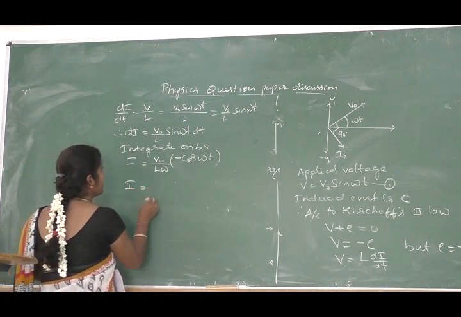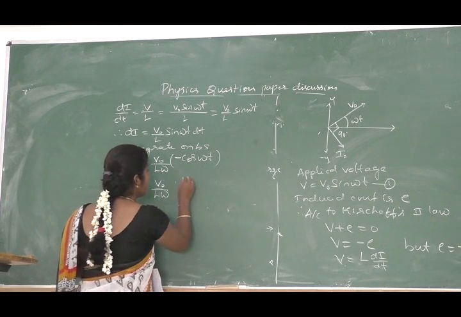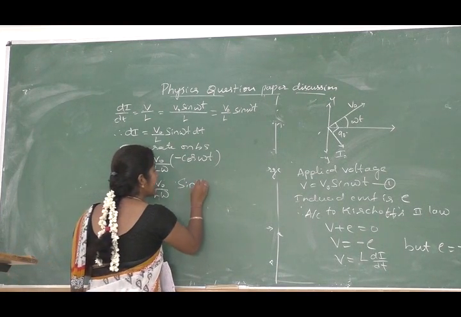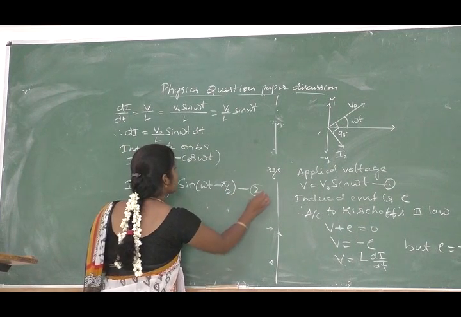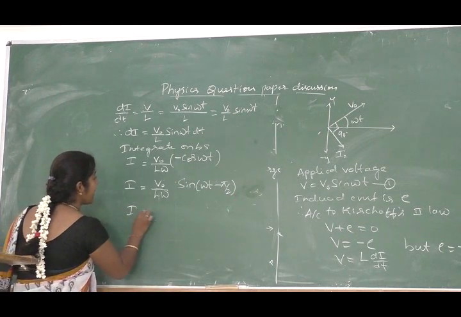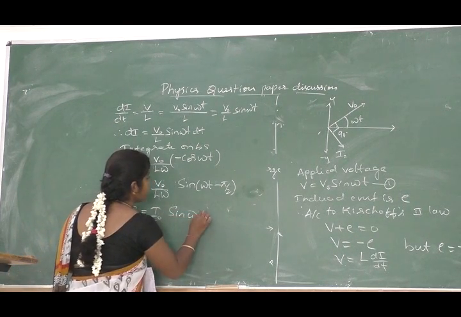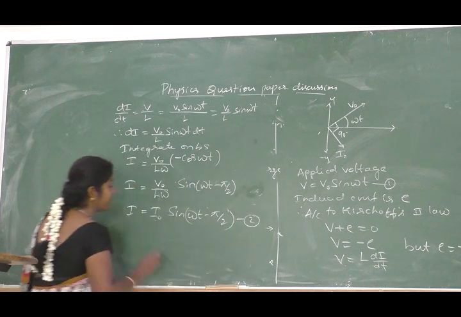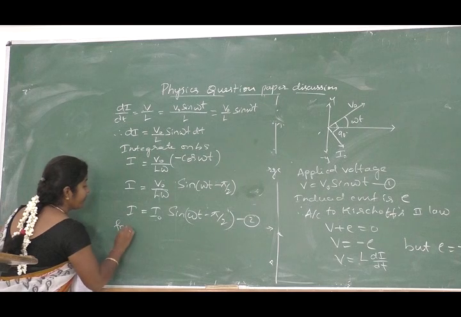Next, I is equal to V naught by L omega into sin of omega t minus pi by 2, since minus cos can also be written as sin of omega t minus pi by 2. Let us call this equation 2. This can be written as I is equal to I naught into sin of omega t minus pi by 2. Let us call these equations 1 and 2. So finally you have to explain one point, that is from